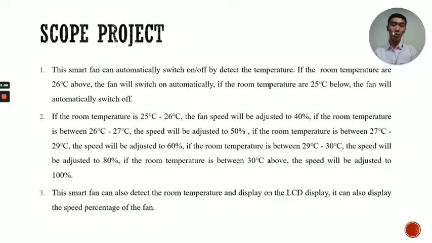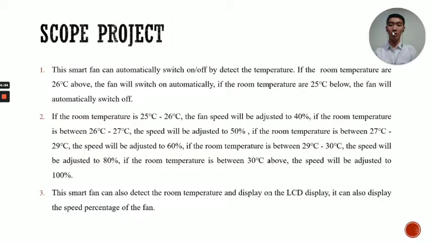Between 27 to 29 degrees Celsius, the speed will be adjusted to 60%. Between 29 to 30 degrees Celsius, the speed will be adjusted to 80%. If the room temperature is 30 degrees above, the speed will be adjusted to 100%.